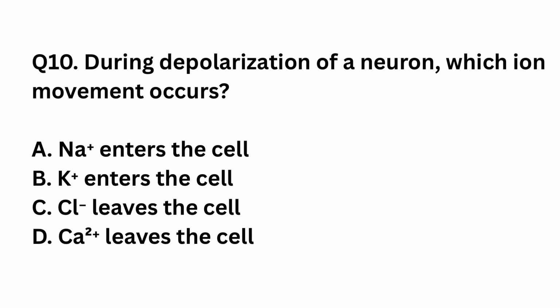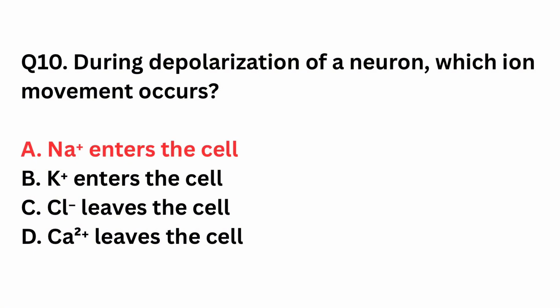Question number 10. During depolarization of a neuron, which ion movement occurs? Sodium ion enters the cell, potassium ion enters the cell, chloride ion leaves the cell, calcium ion leaves the cell. The right answer is option A, sodium ion enters the cell. Depolarization occurs due to rapid influx of sodium ions into the neuron. This reverses membrane polarity temporarily.